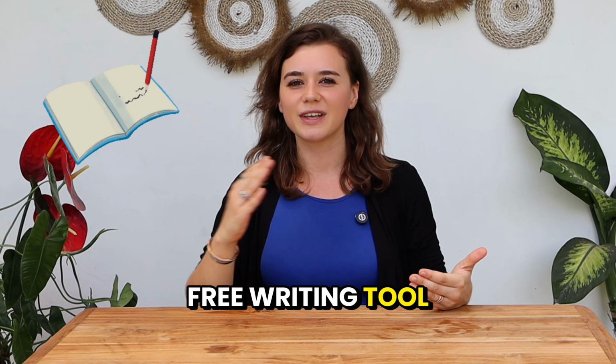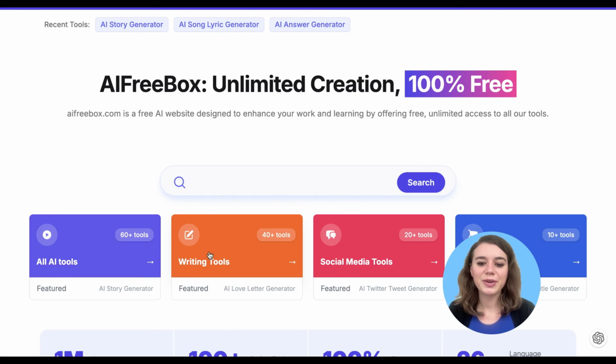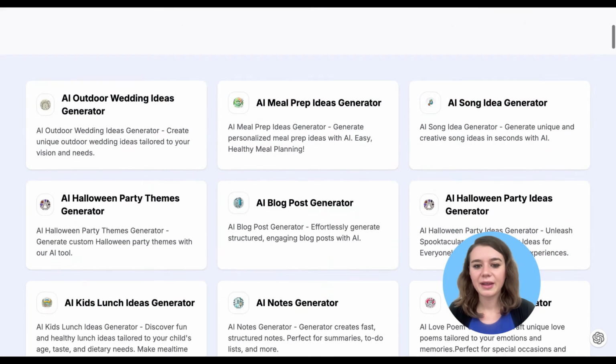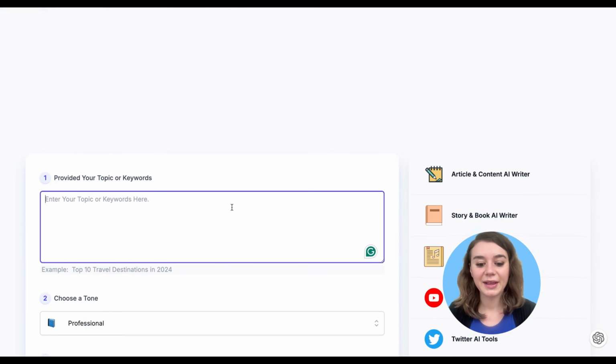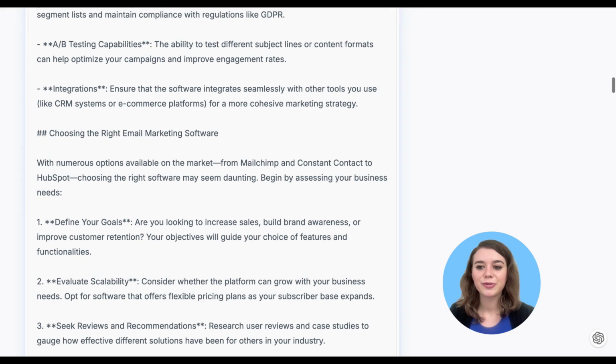Another tool that I love is AIFreebox.com. It is a free writing tool that streamlines content creation. For instance, if you want to create a blog post, and let's say the topic is email marketing software, it creates a detailed outline, making it very easy for you to create engaging and informative content.